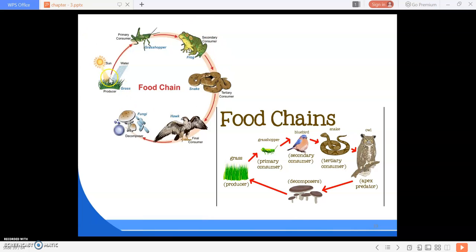So this is a total cycle, and this is the food chain. In the same way, here the producers are the grasses, grasshoppers are the primary consumers, birds are the secondary consumers, snakes are the tertiary consumers, and again the snake is eaten by an owl, which is the apex predator. And again the decomposers are here to decompose it and give nutrition to the producer. This is also a cycle. Understood everyone about the food chain?